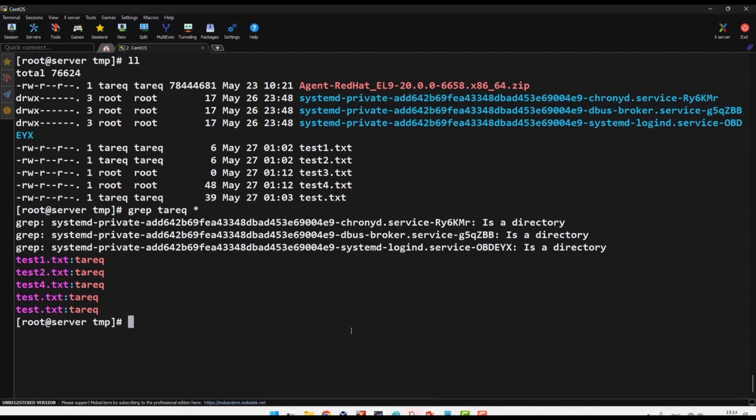I can add -i. Okay, I search for the word Tariq, but make it case insensitive. And remember, if it is one word, no need to close it with quotation. If you have more than one word, like with a space, you can put it in quotation marks. But if you search for one word, no need for quotation. Now I search the same thing but with -i, meaning give me Tariq in capital letters, small letters, whatever.